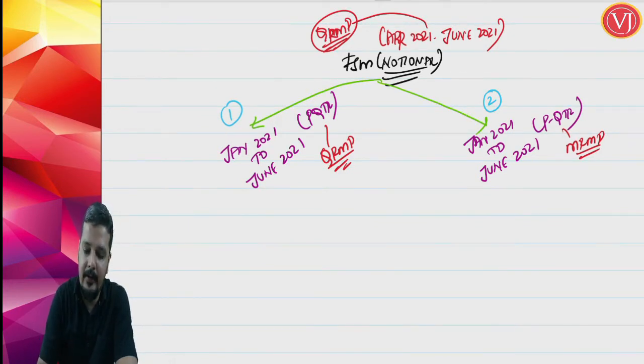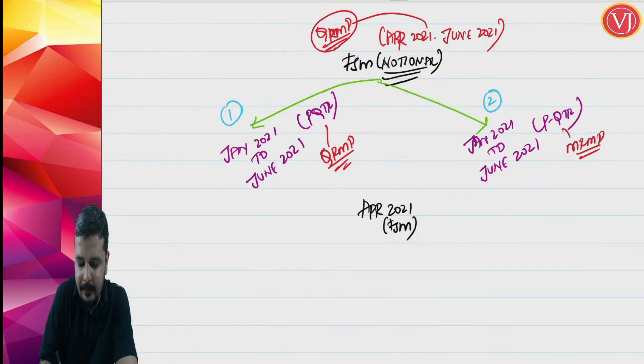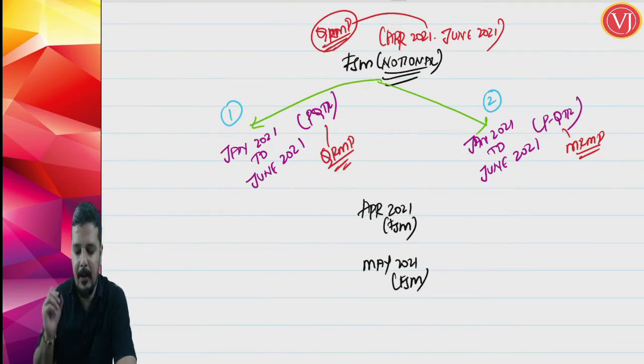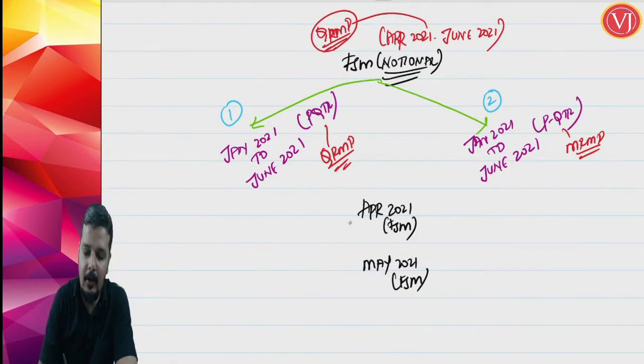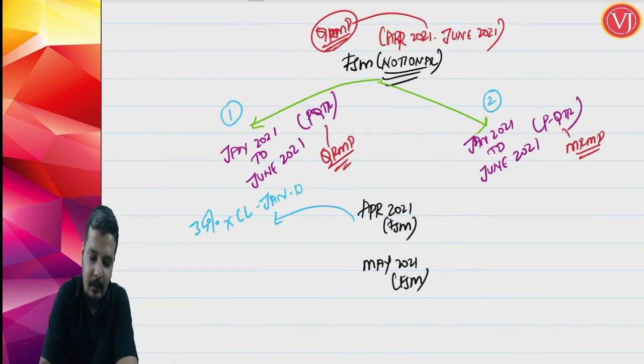Now let us discuss the liability for two months, that is April 2021, where you are going for fixed sum method, as well as May 2021, where you are going for fixed sum method. Fixed sum method is only applicable for the first 2 months of the quarter. It is not applicable for the June month. Now what is the payment that you are required to make? If in your previous quarter you are under the QRMP scheme, then you are required to pay 35% of the cash liability paid in Jan to March.